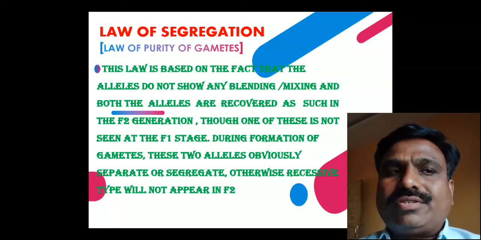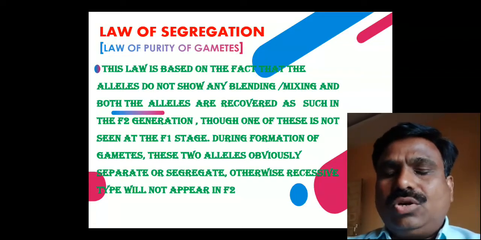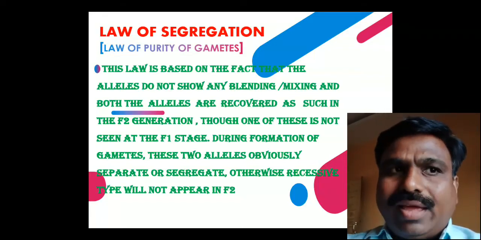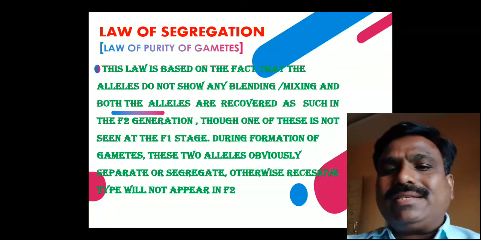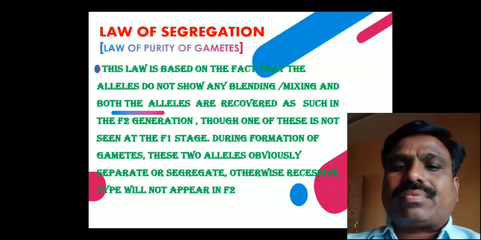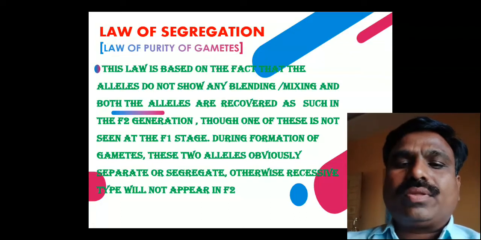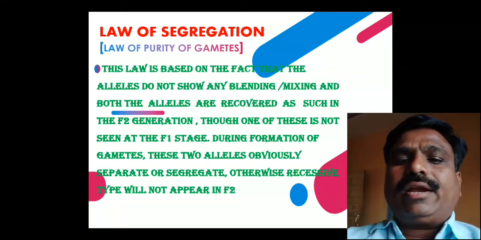In this law, based on factors, the alleles do not show any blending or mixing; both the alleles are recovered as such in the F2 generation. Simply put, the characters or genes present in the F1 generation, without mixing with each other, get separated at the time of gamete formation, and express their pure character for that particular character.